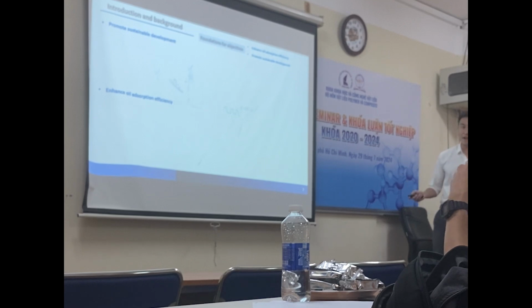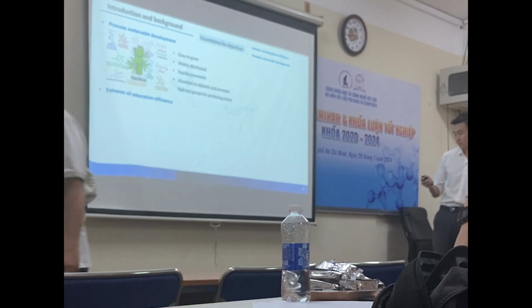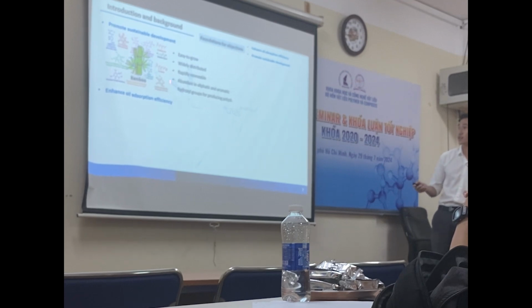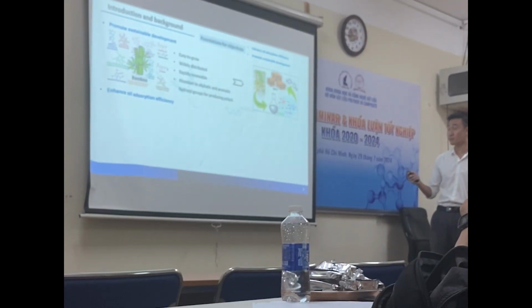After some research, I found a few foundations necessary for achieving my goal. Firstly, bamboo is easy to grow while it is widely distributed and a rapidly renewable resource. Especially, bamboo is rich in aliphatic and aromatic hydroxyl groups for producing polyol. So this bio-polyol can replace the petroleum polyol in biomass polyurethane synthesis, promoting sustainable development.